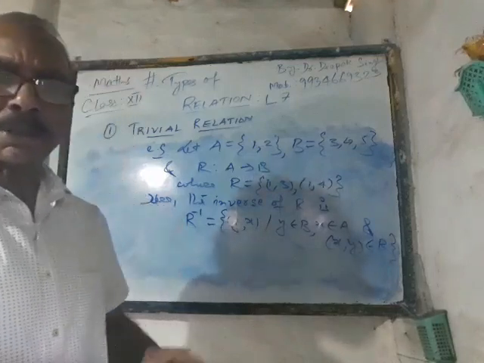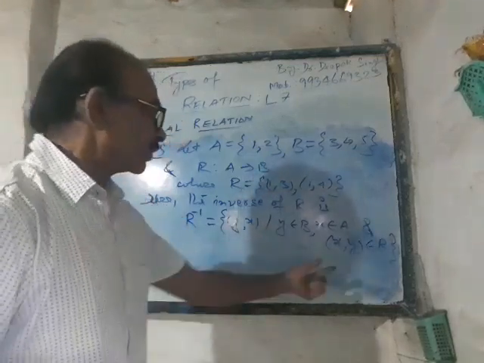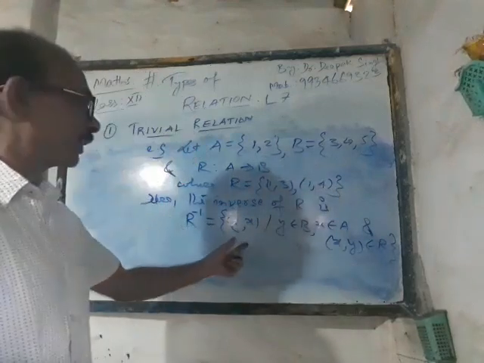We are not concerned about all those elements lying in B cross A. So if (x, y) belongs to R, we shall be taking (y, x) over there.